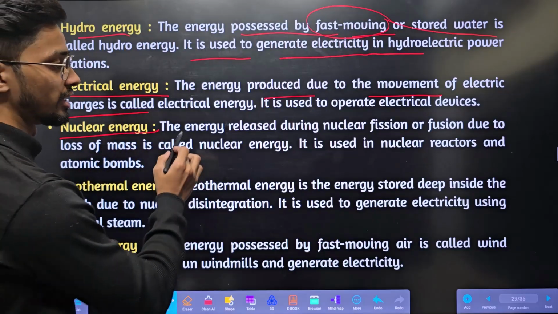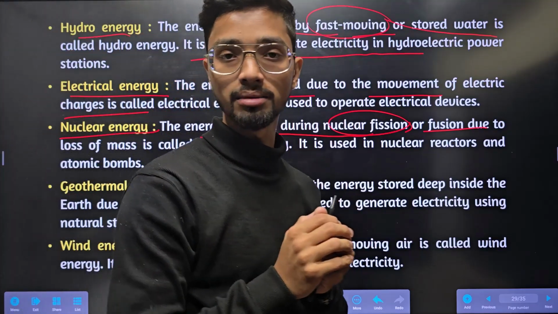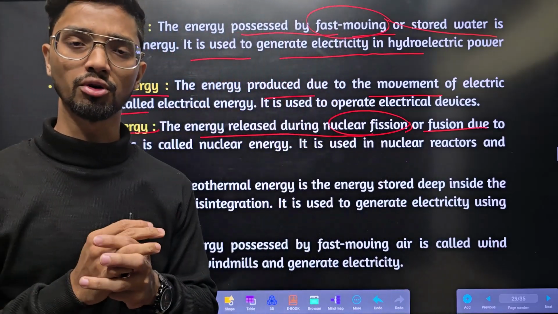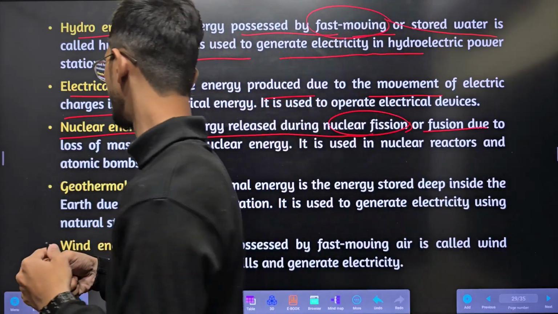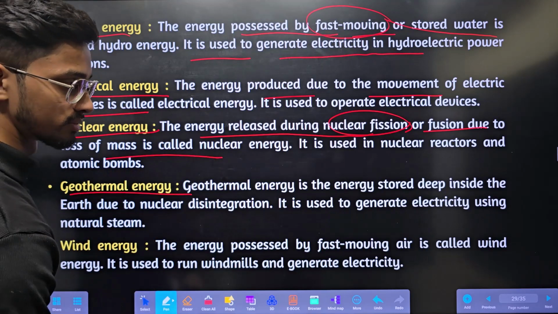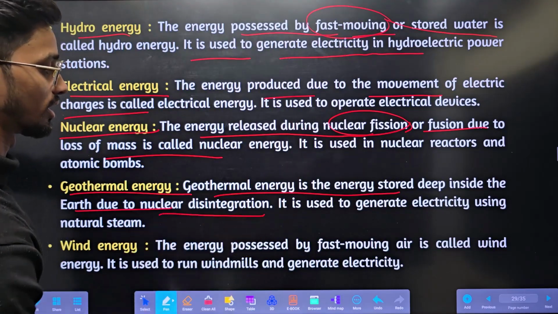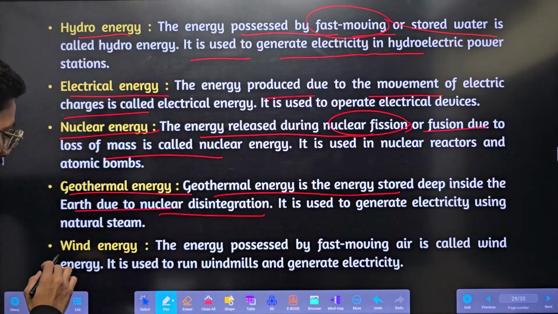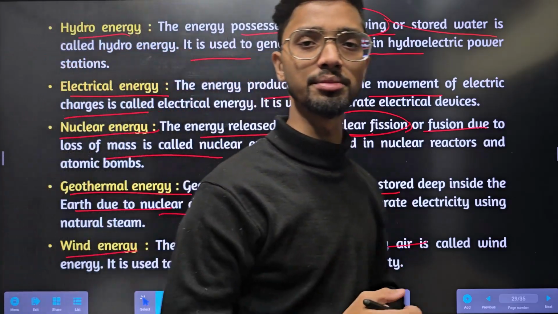Nuclear energy is due to nuclear fission or nuclear fusion. In the nucleus of an atom, there will be protons and neutrons, and there will be some fission and fusion going on. We will study this in the last chapter of this class, that is radioactivity. Just remember here, it is due to nuclear fission or fusion. Next, geothermal energy is due to nuclear disintegration deep inside the earth. Next, wind energy is due to fast moving air, wind. Due to wind, there will be some energy produced.